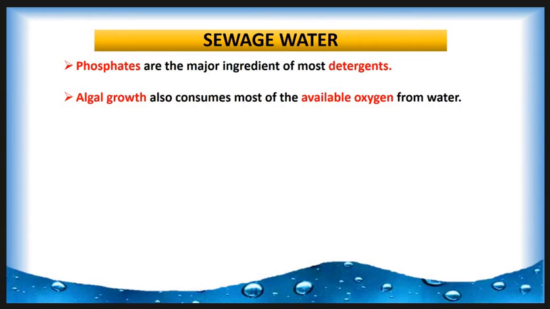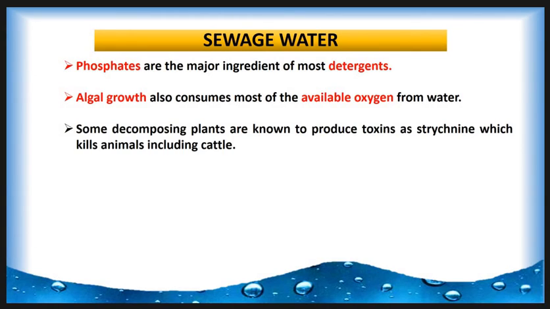This decreases the oxygen level, which is detrimental to the growth of other microorganisms that produce a foul smell upon decay. Some decomposing plants are known to produce toxins such as strychnine, which kill animals, including cattle.